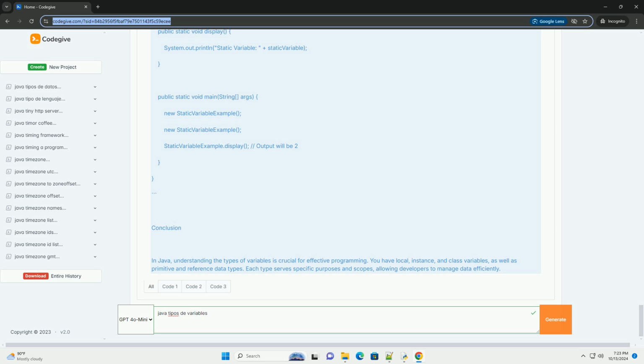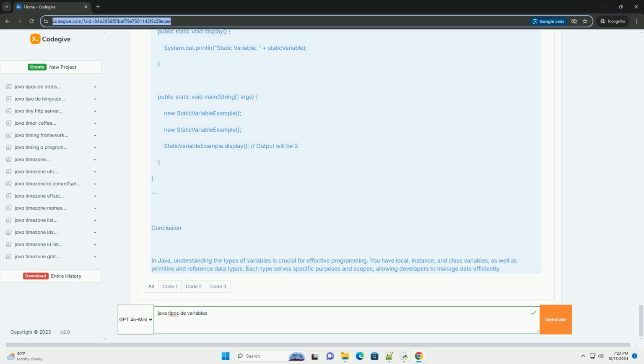Class variables, static variables. Class variables are declared with the static keyword and are shared among all instances of a class. They belong to the class rather than any specific instance.